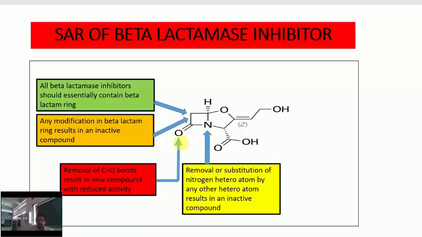If the C=O is removed, it results in a new compound with reduced activity. If in place of the nitrogen heteroatom any other heteroatom is placed, then the compound becomes inactive.